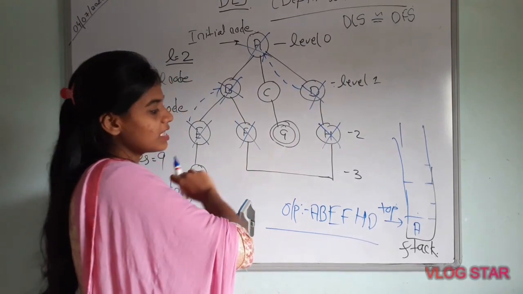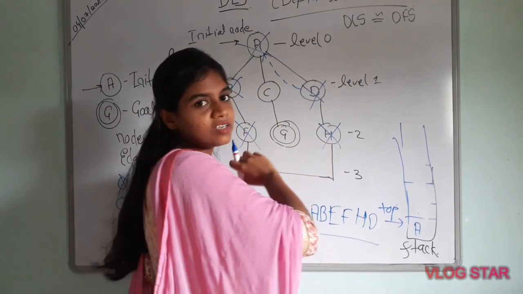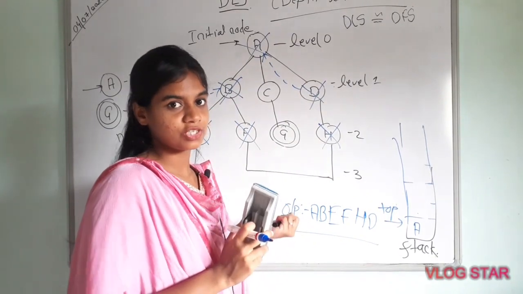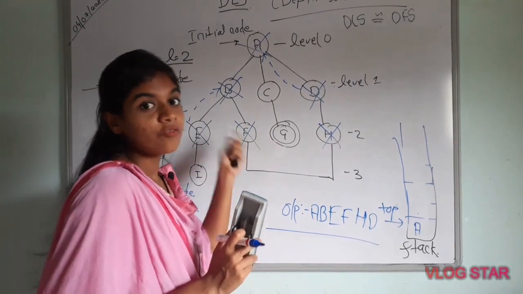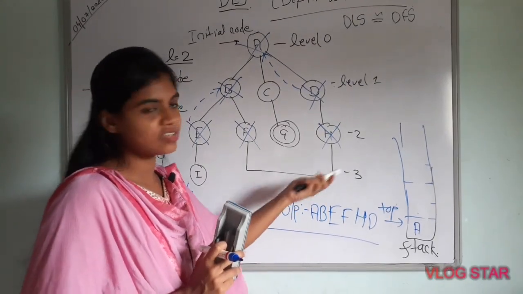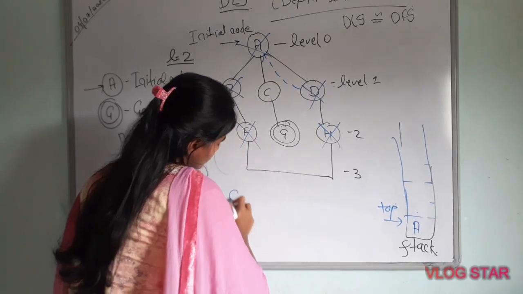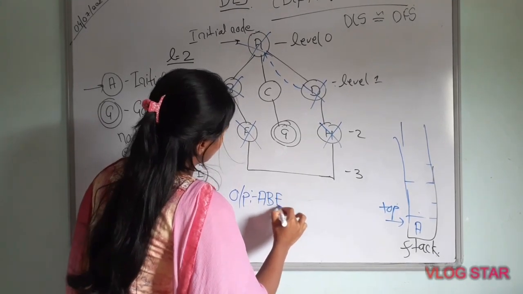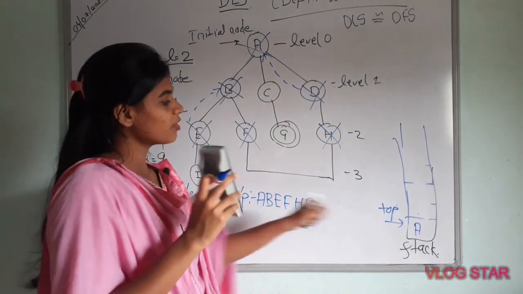Here you can see that whatever node we get on the top of the stack, in that way only we can traverse. That's why I am telling you that the stack is very important for depth first search or depth limited search. We have to traverse this tree with the help of the stack, otherwise we can't traverse it. I will write the output clearly so that you can understand: A, then B, E, F, H, D. Now the top of the stack is A.